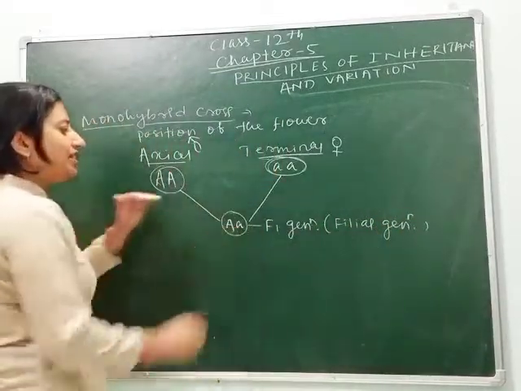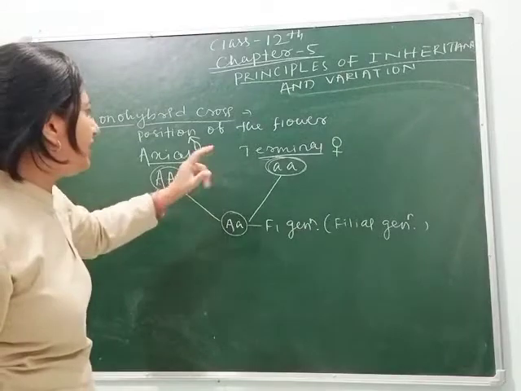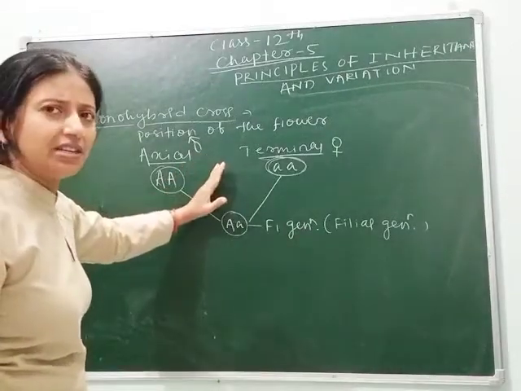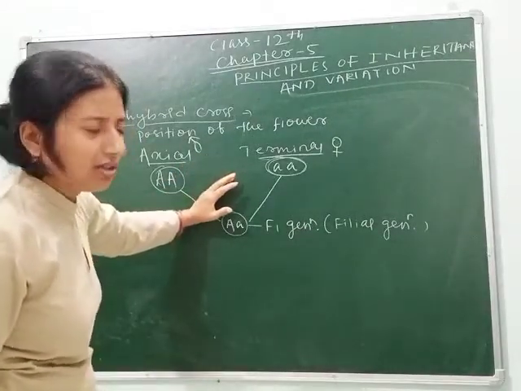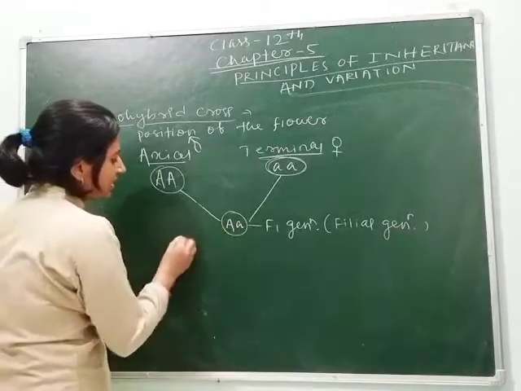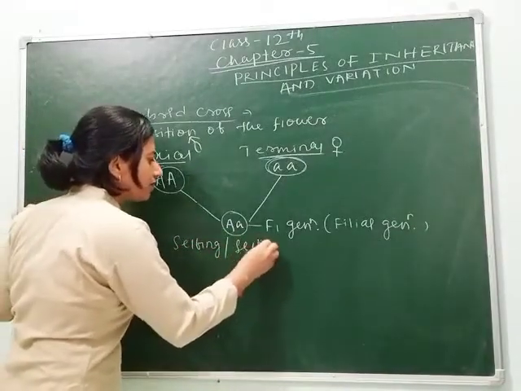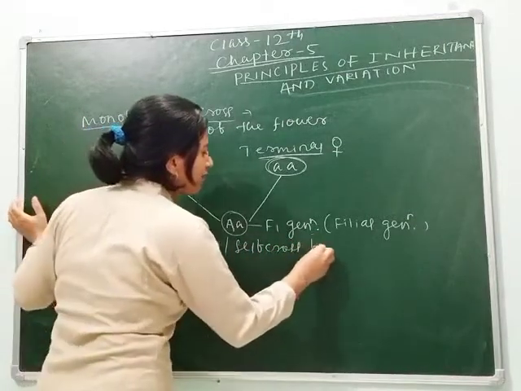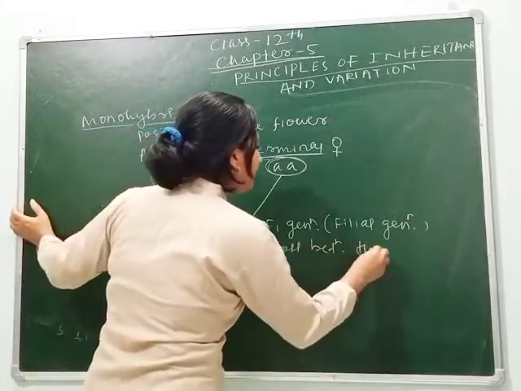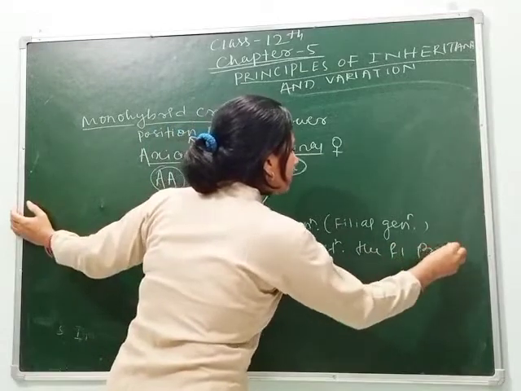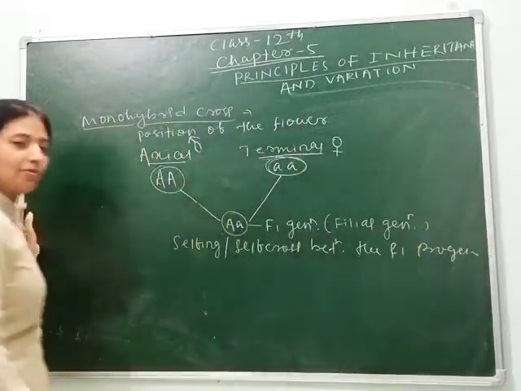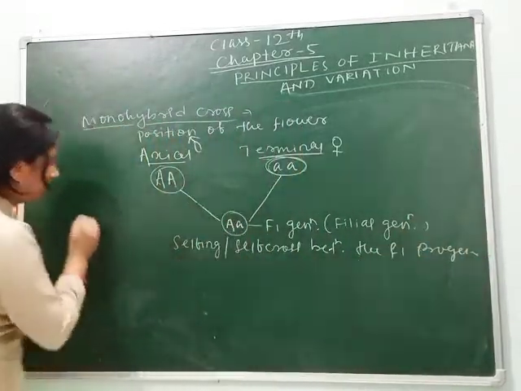Clear? So only one parental character is expressed. Then where does the other parental character go? To know this, we do selfing, or self-cross, between the F1 progeny. Then what will we get?